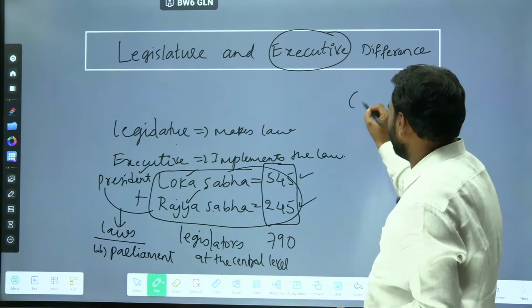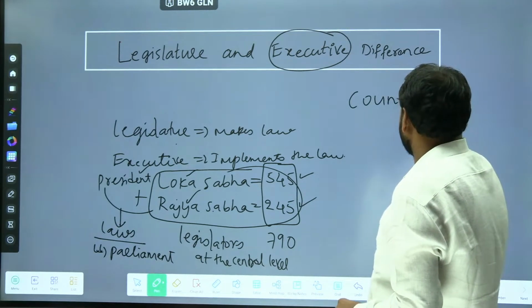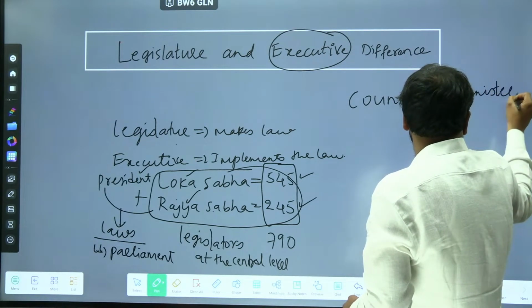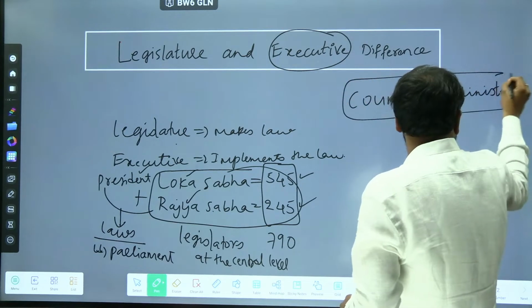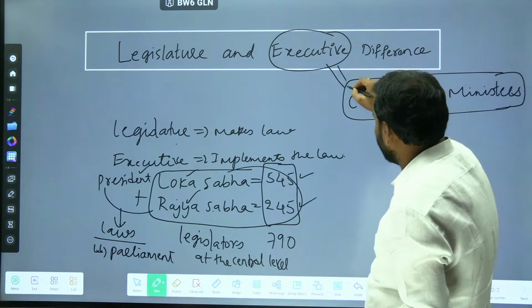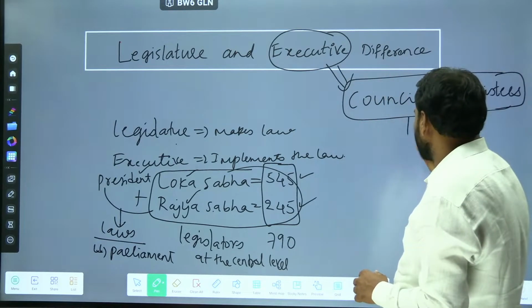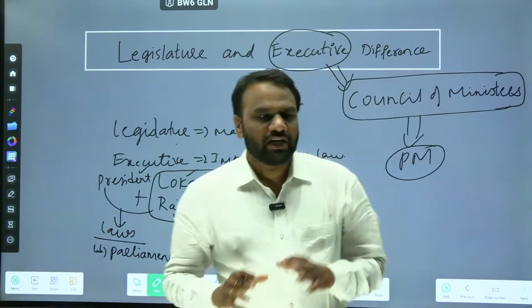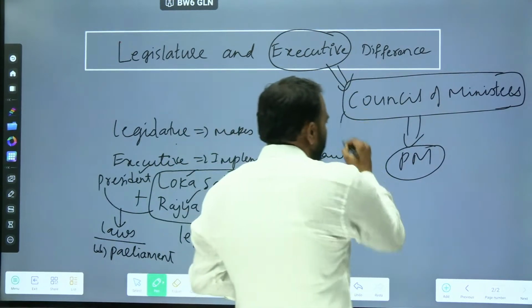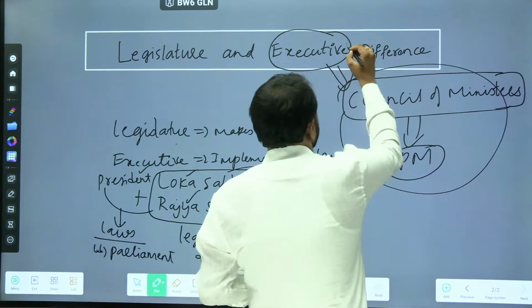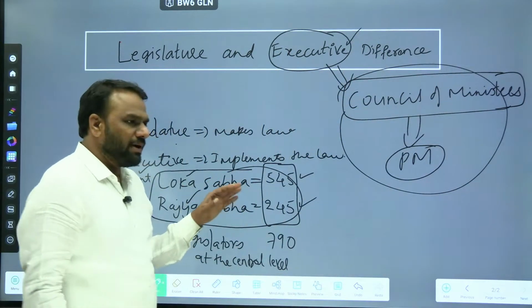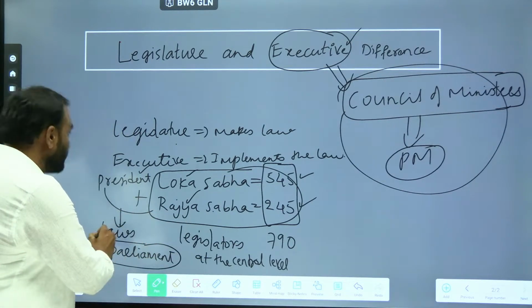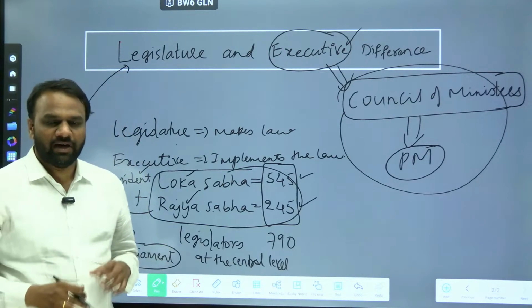When I say executive, it consists of the Council of Ministers. So they are called the executive. These Council of Ministers are headed by the Prime Minister. So this is called the executive. Lok Sabha plus Rajya Sabha plus president, together we call it Parliament. So this is the legislature at the central level.